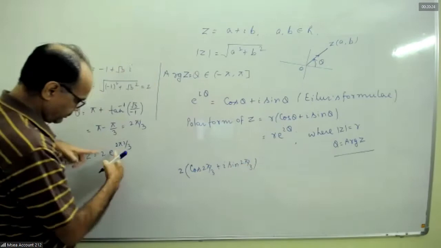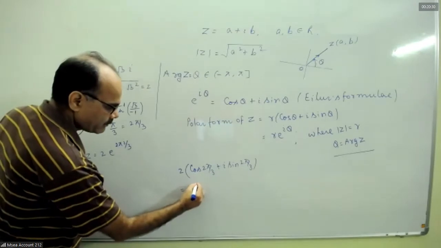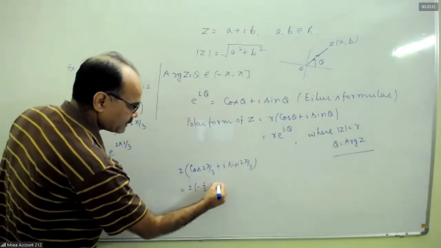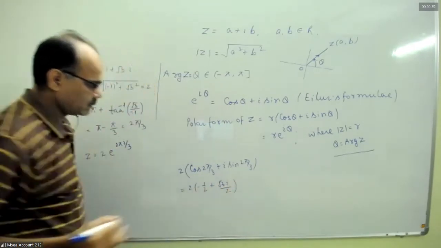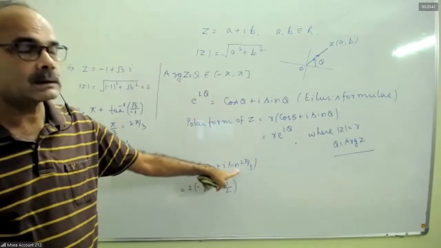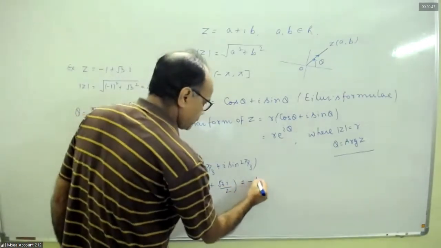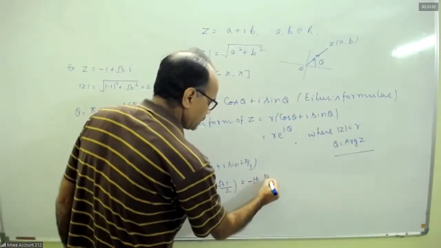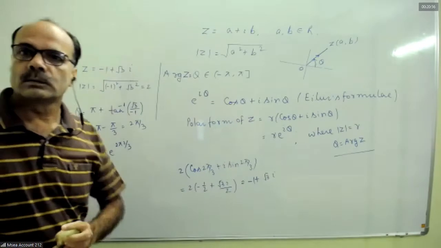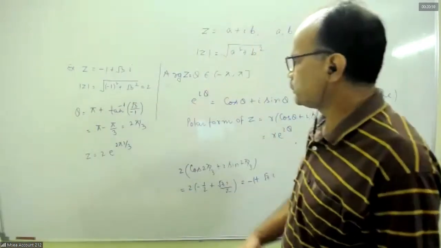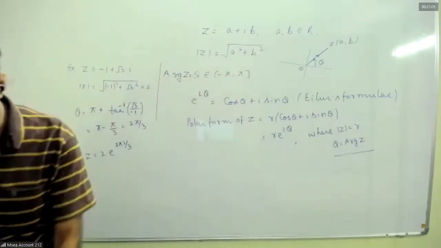Don't write this, I'm just verifying. Cos 2 pi by 3 is how much? Minus 1 by 2? Minus 1 by 2 plus root 3 i by 2. Yes. Sin 2 pi by 3 is sin pi by 3, root 3 i by 2. Correct. So this equals minus 1 plus root 3 i. Same number? Yes, sir. Okay. So we can write any complex number in this polar form. So write it. I'm giving you some questions based on this.